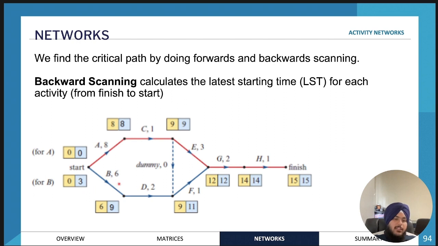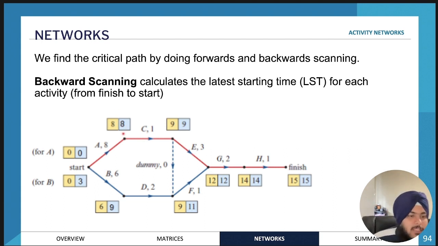So those are the latest starting times for this path. If we look at this path, however, we have 9 minus 1, which is 8. So for example, for C, we have 2 paths going in. So we have E, and we also have F. Out of F or E, you choose the one which has the lowest latest starting time. Since E has the lowest latest starting time, you will use this to work out the latest starting time for activity C. It's just a little bit of a problem that some students might get into.